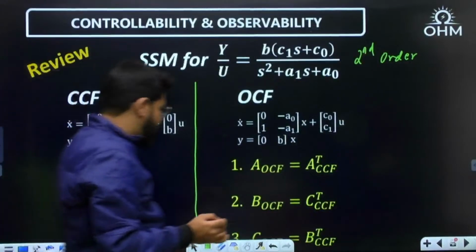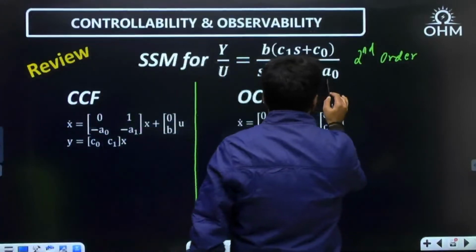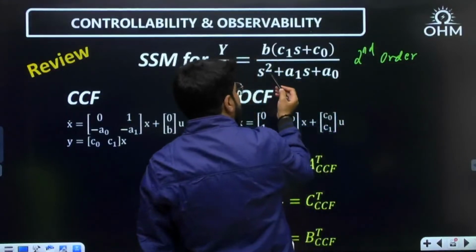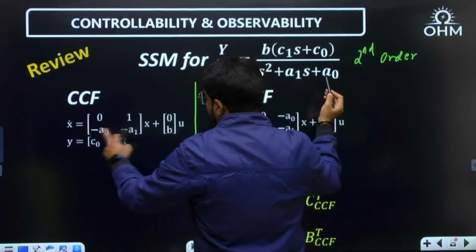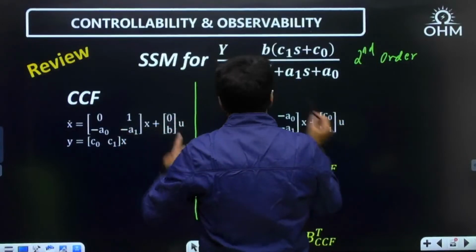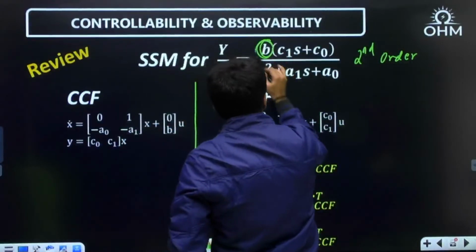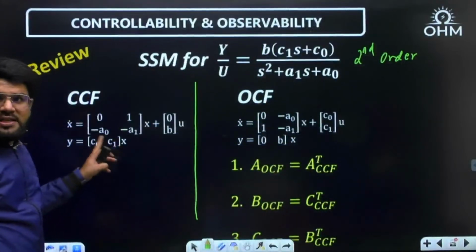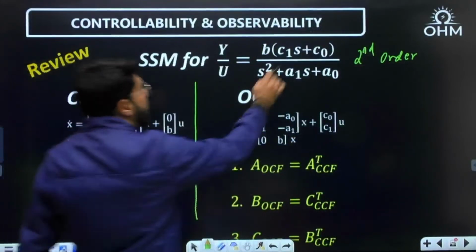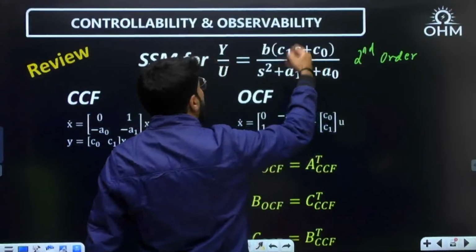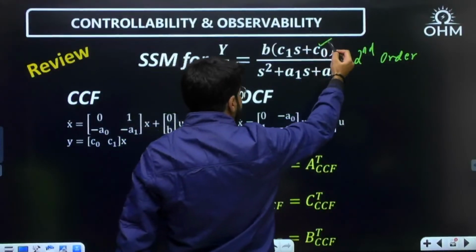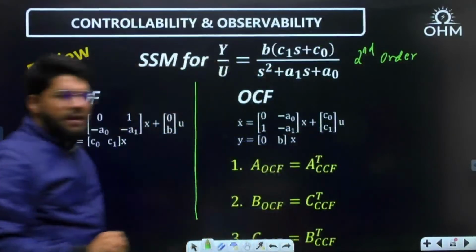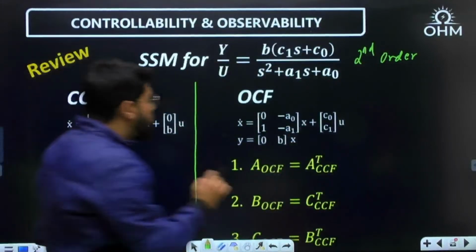Now what is A0, A1? They are the coefficients in the denominator starting from the constant, that is, in reverse order, with opposite sign, plus [0; 1] times U for B. Y equal to [C0 C1] X. What are C0, C1? They are the coefficients of the numerator starting from the constant, but with the same sign.